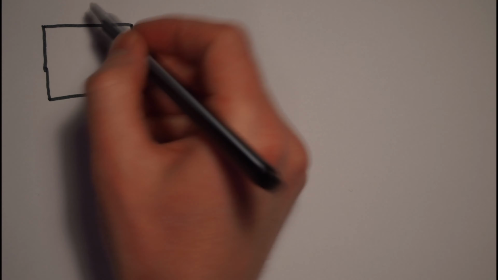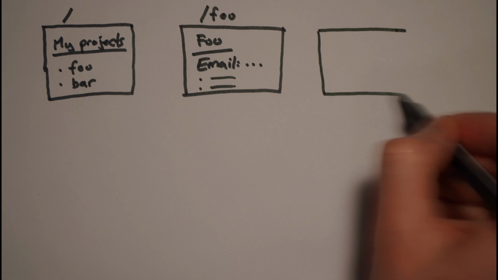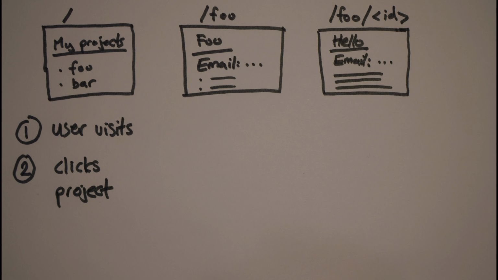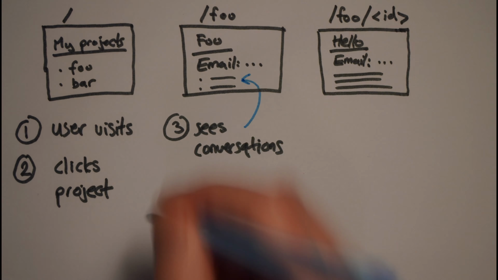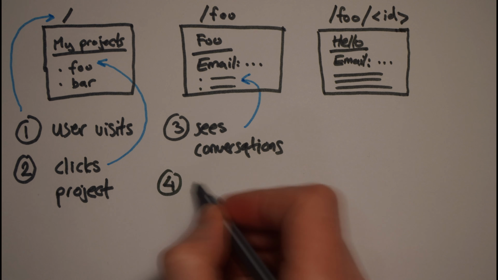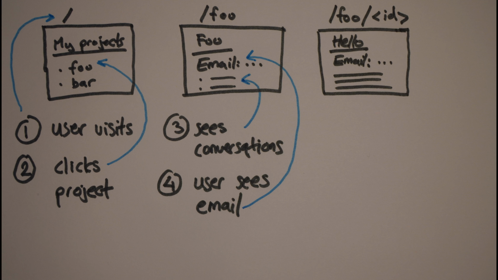So here is a workflow I came up with to implement that story. The user visits the project's homepage and sees a list of projects. The user clicks one of the projects and is taken to another page. On this page, the user sees all the conversations in this project, and the user also sees an email address that can be used to start a new conversation by sending an email.